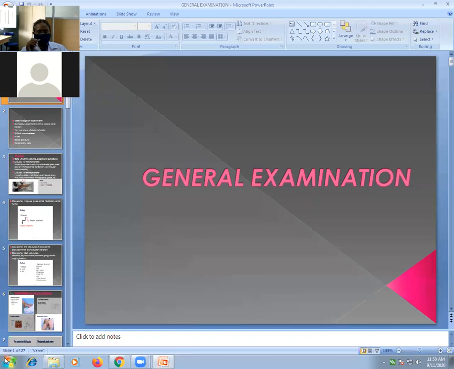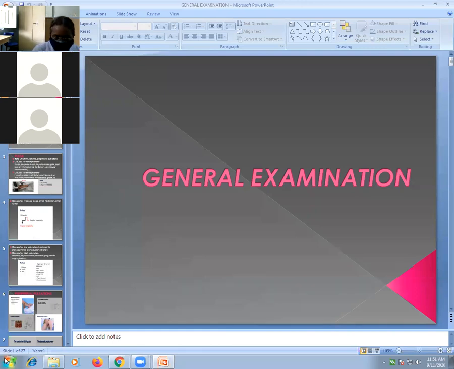As the name suggests, general examination means you examine the patient in general from top to bottom: his face, eyes, skin, nails, fingers, the look, the physique, everything. You have to look at the patient and find any abnormal things. So general examination is a complete examination from head to toe. But from the exam point of view, the general examination includes